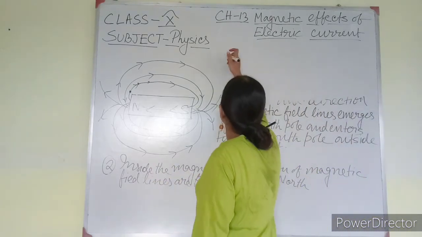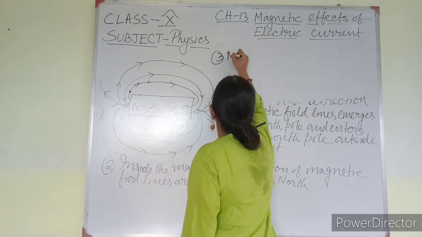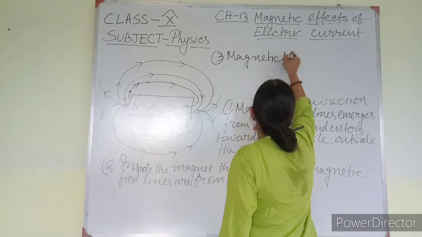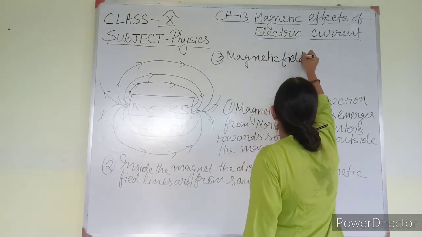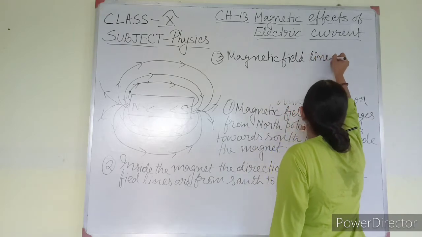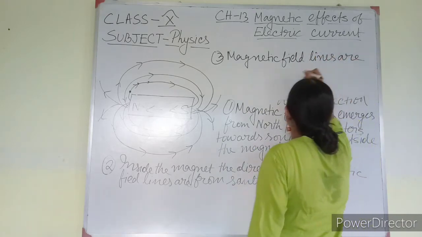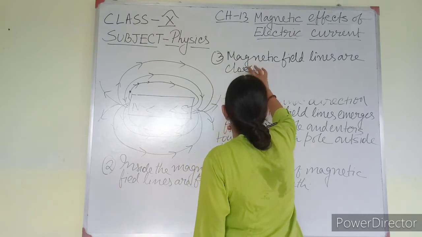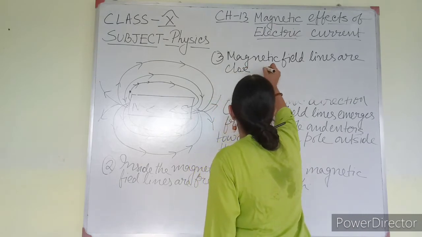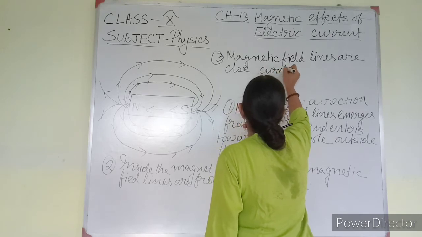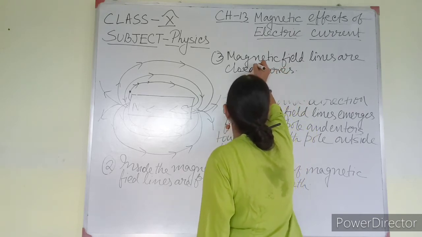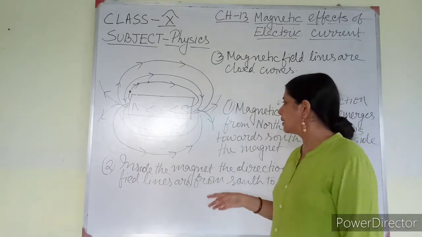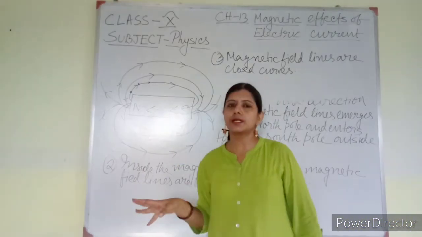Number 3, magnetic field lines are closed curves.